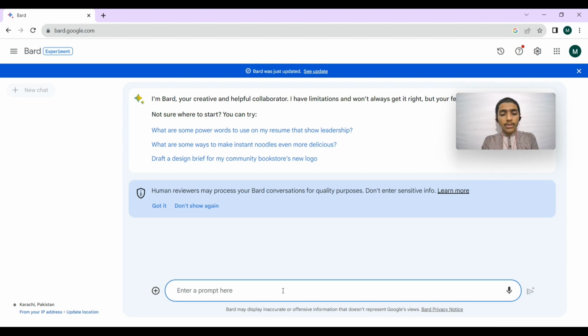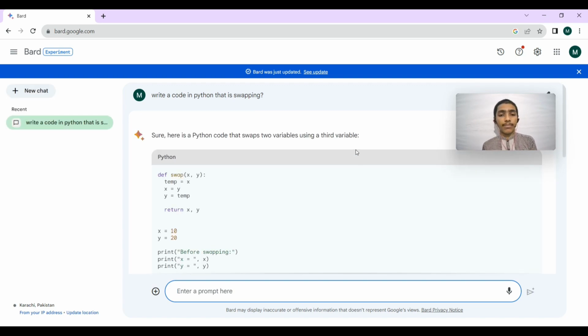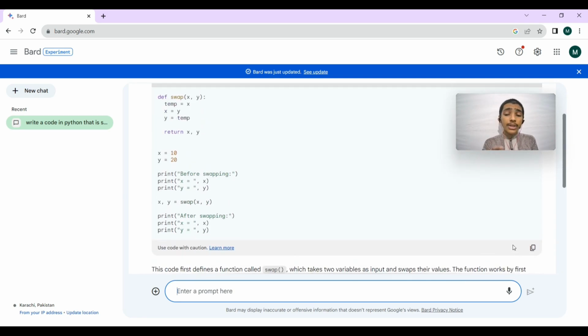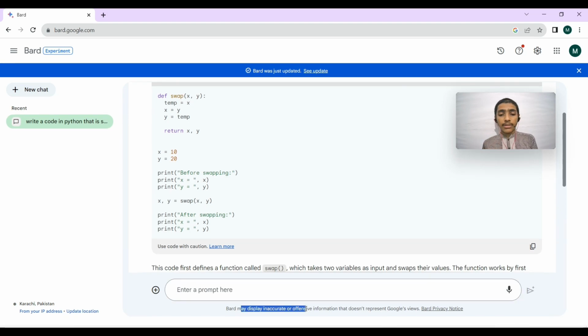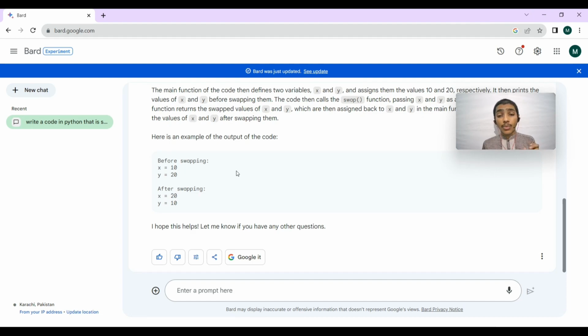Let's try first: write a code. The command or message we give here is known as a prompt. We are prompting Bard to write a Python code that swaps. It has written the Python code, but the information it generates is not always correct. We are also given a note that Bard may display inaccurate or offensive information. It does not represent Google's views. Here is the code it has generated, but a fresher does not know whether it is right or wrong. So be careful while using it.